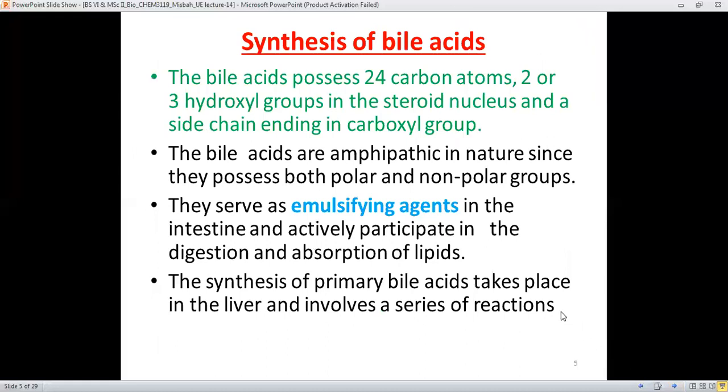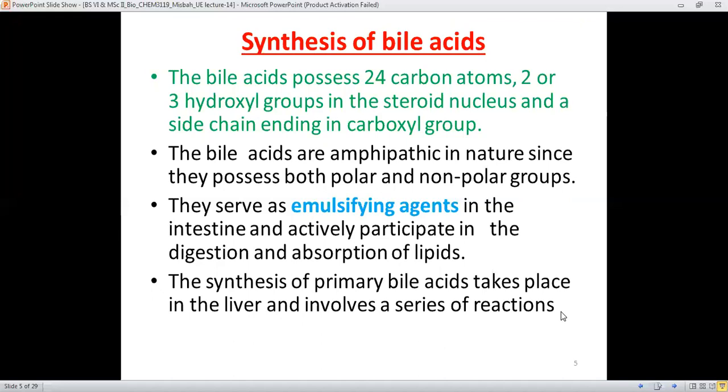Number one is the synthesis of bile acids. The first question is, what is the bile? How is bile synthesized? What's the location where bile is synthesized? In humans, bile is produced continuously in the liver, therefore it's also called the liver bile.